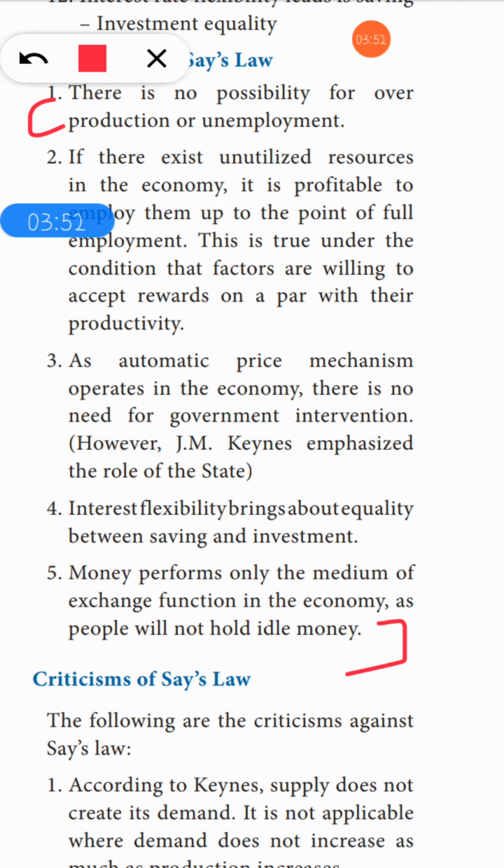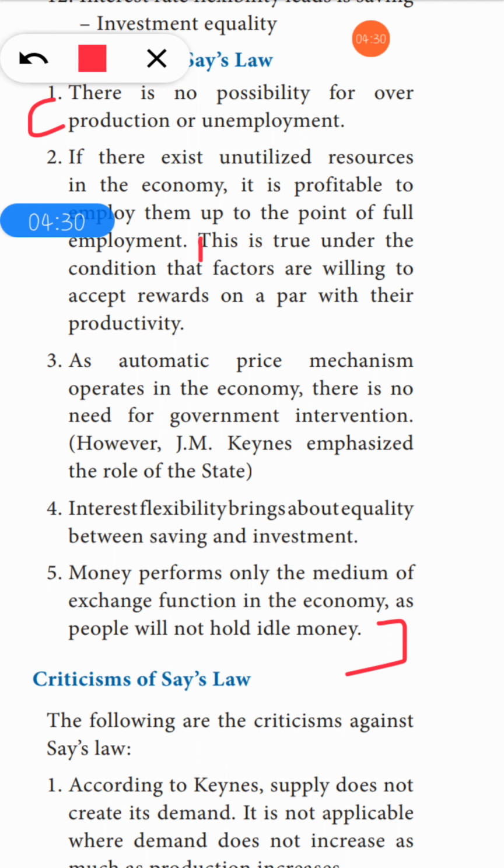First one you can see, there is no possibility for overproduction or unemployment. Easy only. So in Say's law there is no overproduction, and the unemployment problem will not arise. Next, if there exist unutilized resources in the economy, it is profitable to employ them up to the point of full employment. So until full employment is reached, we can use those resources. This is true under the condition that factors are willing to accept rewards on a par with the productivity. So you can write till here.